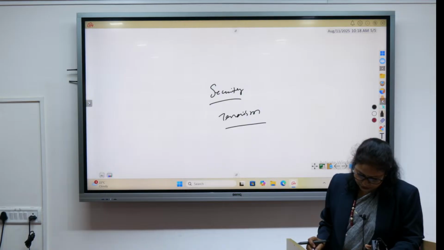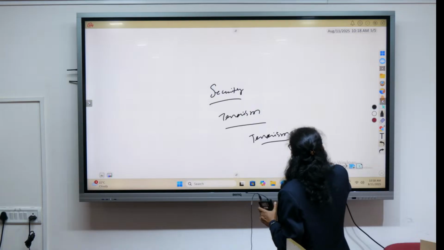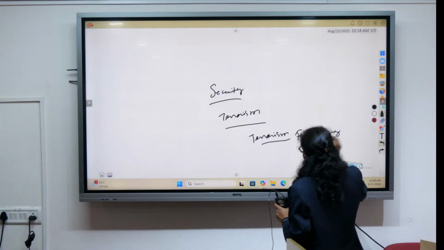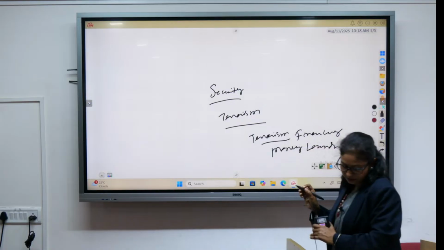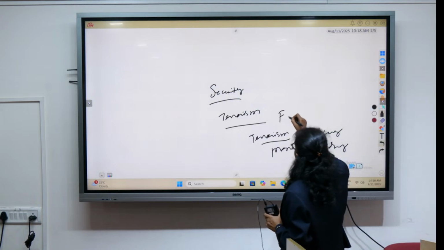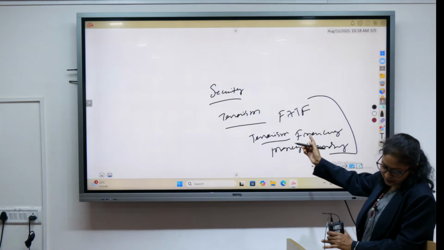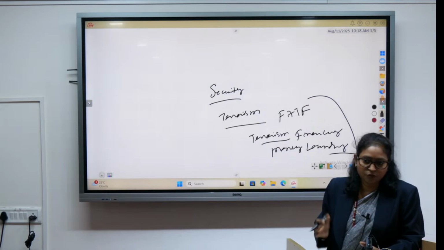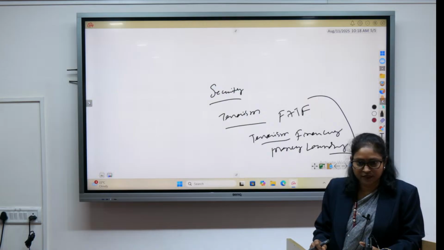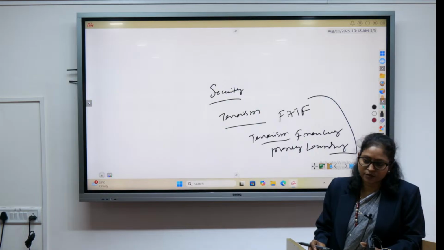And in this context, terrorism financing, money laundering and terror financing, and the Financial Action Task Force, and their role in how they can prevent terror financing, because the most important issue is terror financing, right? So these are the various topics which we have identified that could be very, very important for 2025 mains.